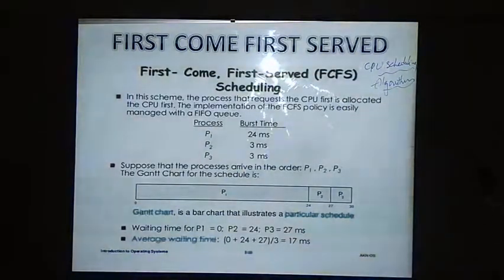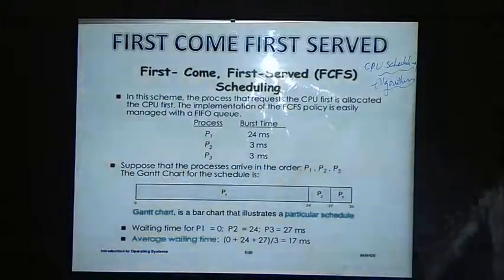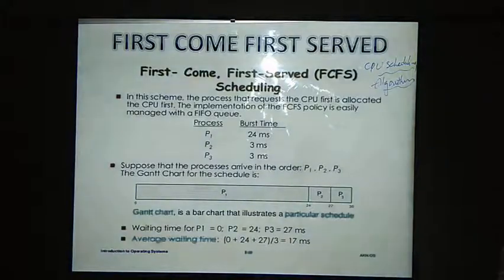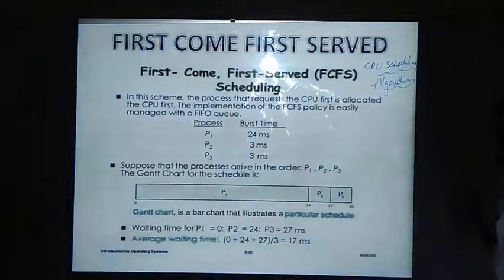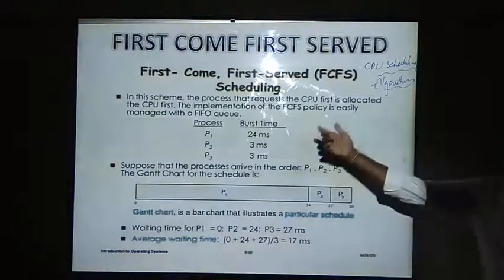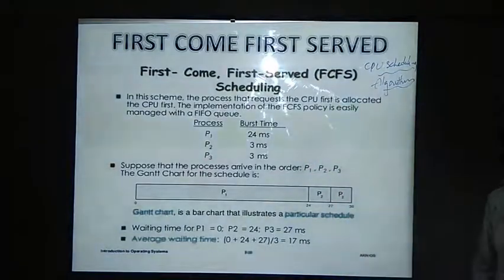As the name itself suggests, first come first serve, whatever process requests the processor will be given the CPU, but it will be following a FIFO queue, a first in first out structure. It means whichever process requests the CPU first will be allocated the CPU. If some other process comes and requests the CPU, it should be in waiting state. Why? Because the CPU has already been allocated to some other process.